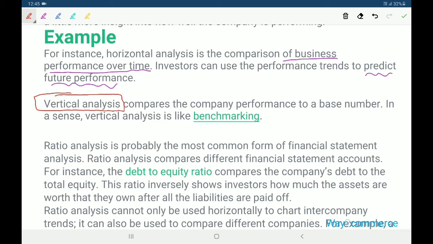Vertical analysis compares the company's performance to a base number. In a sense, vertical analysis is like benchmarking. Don't worry, each analysis we will discuss in a separate class with examples and problems also.